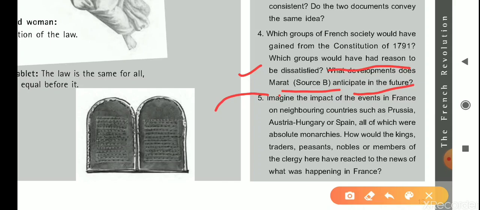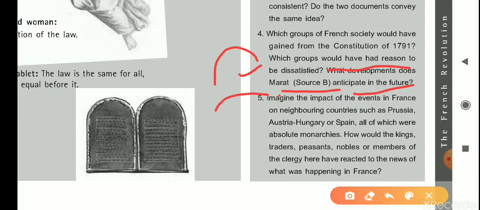This question asks what was the speculation, the anticipation of Marat the journalist, what he was thinking of the future of France, and which groups were dissatisfied. If you look very closely, you will find that in this whole French Revolution, in this Declaration of Rights of Men and Citizens, women are not included. So we can say that women were the group who were dissatisfied.